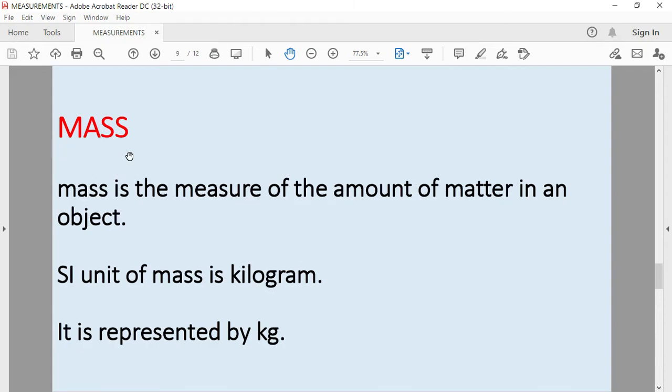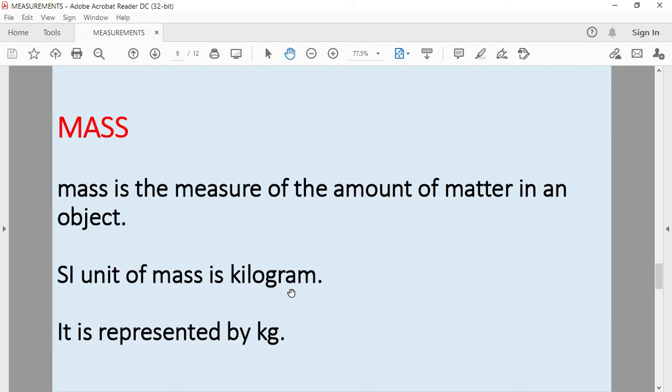Next is mass. Mass is the measure of the amount of matter in an object. What is your mass? If you measure it in gram, that would be a huge number, so it is expressed in kilogram. Bigger weights are measured in ton or metric ton.